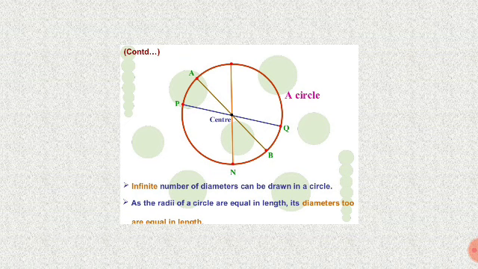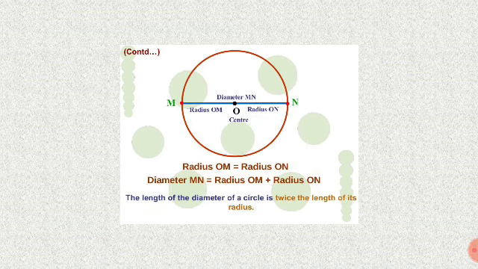Splitting the circle, draw any 3 lines through the center, for example A to B and M to N. Infinite number of diameters can be drawn in a circle. As the radii of a circle are equal in length, its diameters too are equal in length.